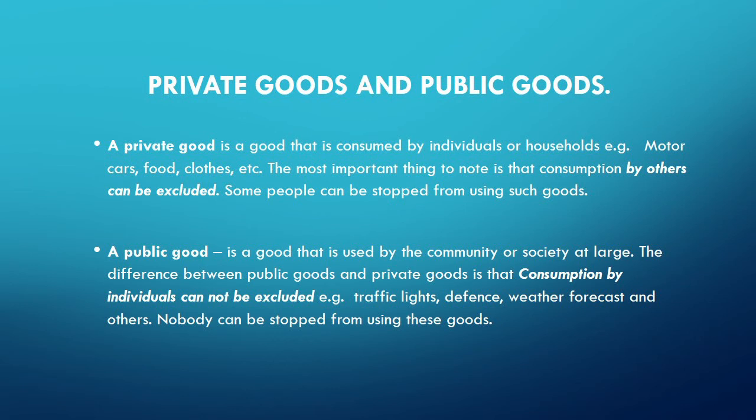Nobody can be stopped from using these goods. Everybody is free to use a public road, for example. Yes, those are public goods. So consumption by individuals cannot be excluded.